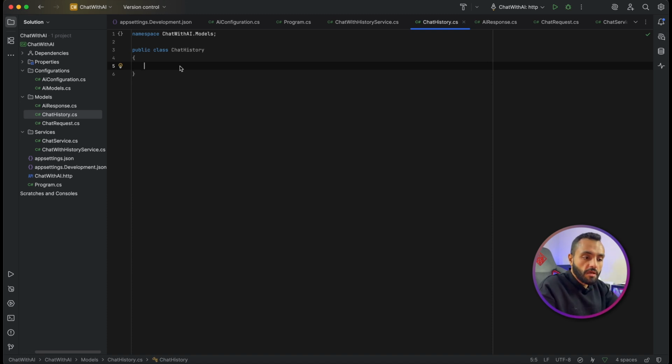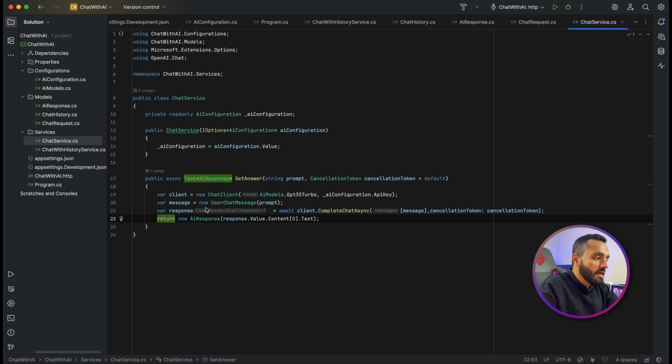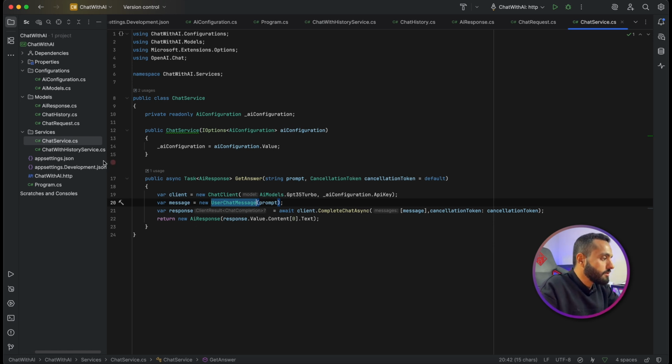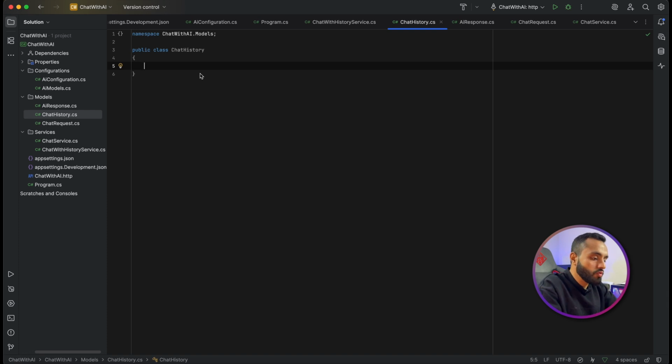As we mentioned in the beginning, we have a message that comes from the user, which is called the user message, in this part in the chat service. Once we create our message, it's a user chat message. So the content of the message is related to the user himself, and the role is user. And once the AI replies back to us, it's a content of assistant. So the assistant, which is the AI, is replying back with the role of the assistant and the content of that assistant. So what we will do in the history, I will add two properties.